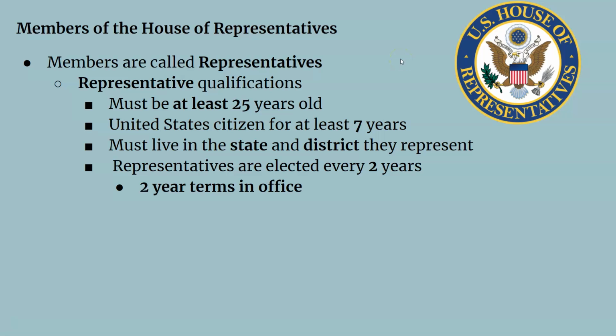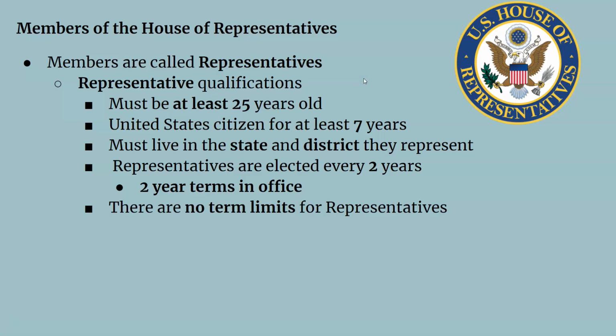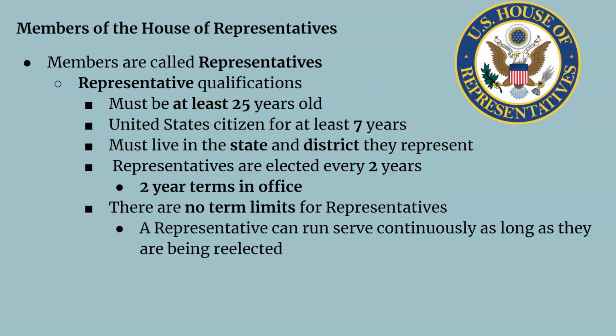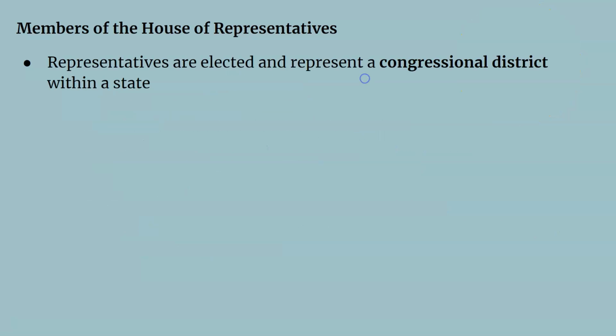That means that they have a 2-year term in office. So every 2 years they have to run for re-election. But there are no term limits for representatives. They can just keep on running for as many years as they want. Like Nancy Pelosi, who's a representative from California, has been in it for almost 40 years. So a representative can run and serve continuously as long as they are being re-elected.